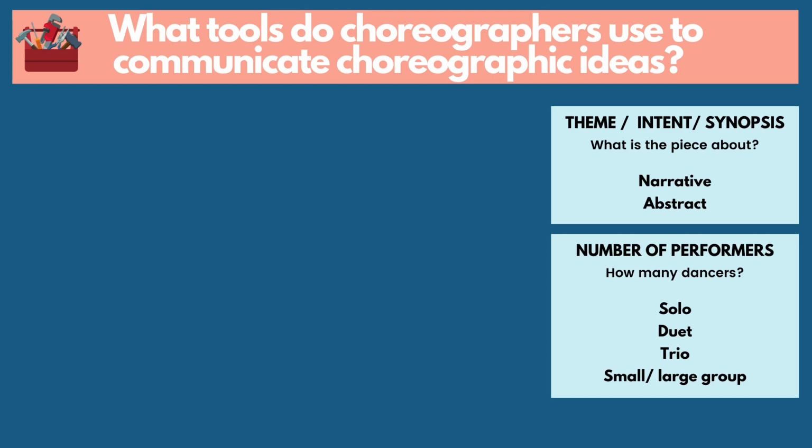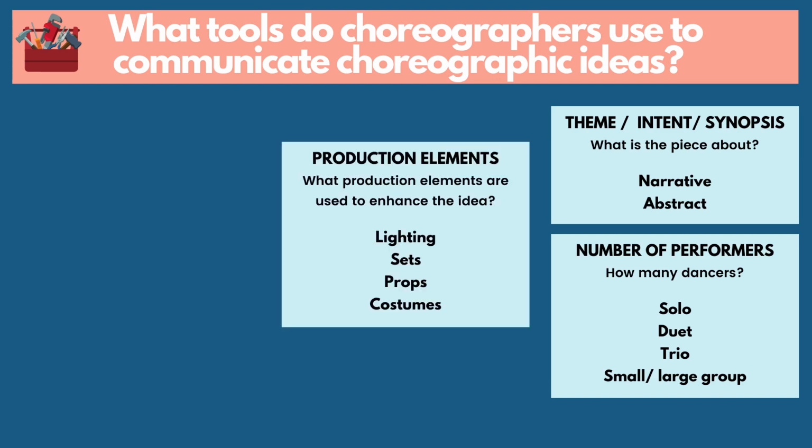There are actually little mini groupings. So maybe it's a big group of dancers, but in certain sections, there's a trio, there's a duet, there's a section where they all come together. What about the number of performers in the dance that you've studied? Then you're looking at the production elements, yeah?